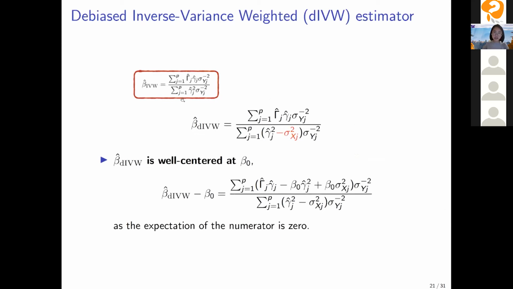So the debiased IVW estimator is like this. Compared to the IVW, the only difference is in the denominator. We modify this denominator by subtracting sigma xj squared. It turns out this little modification makes the DIVW estimator well-centered at beta 0. This can be seen from here. A little calculation will show that the expectation of the numerator now is exactly 0.